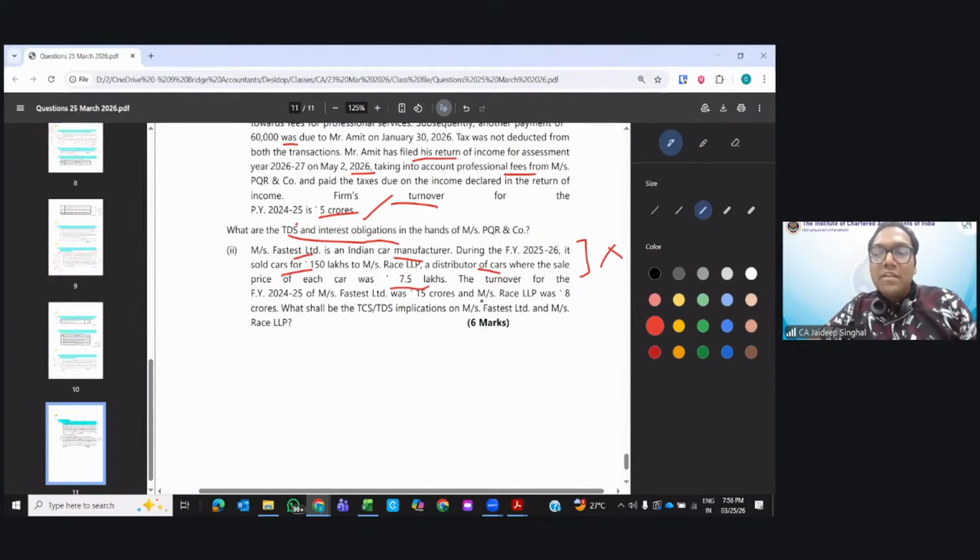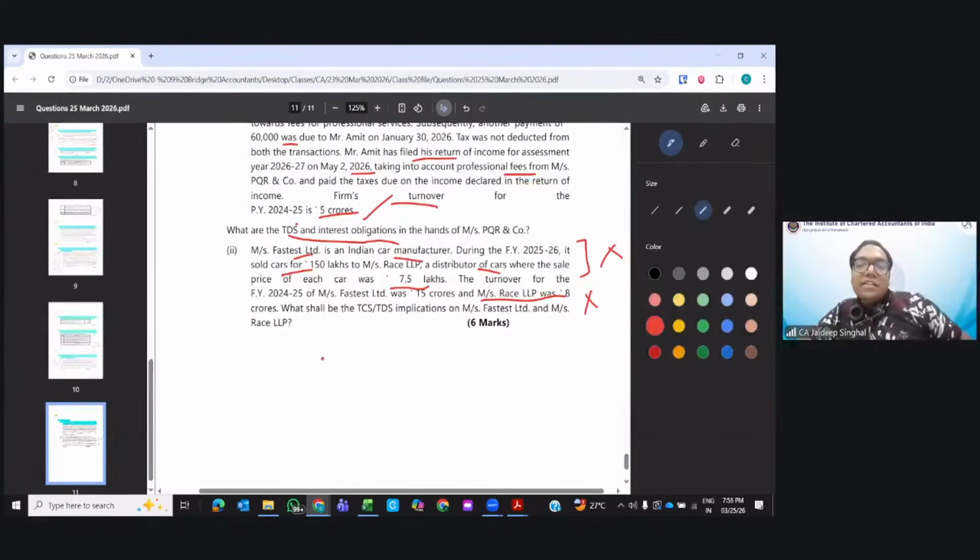Now, when they further sell it, 7.5 crores, will the TCS still be applicable or not? Still the TCS will not be applicable, because the car value is not more than 10 lakhs. Clear? But last, they also write the Race company.